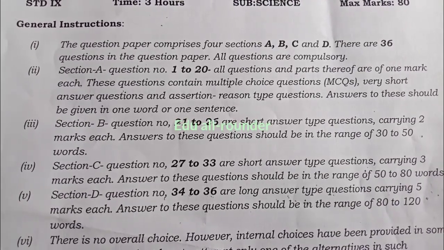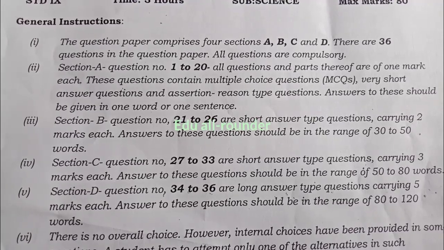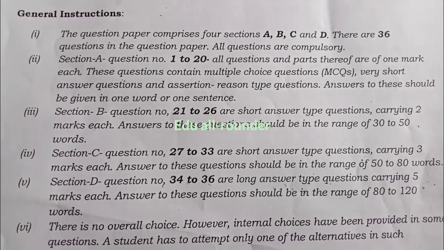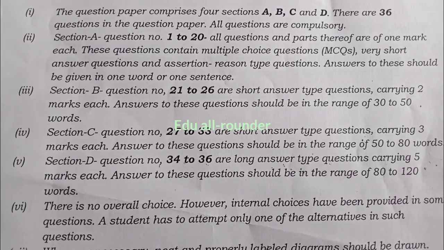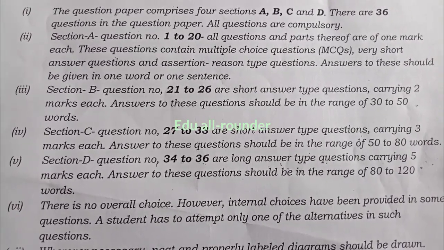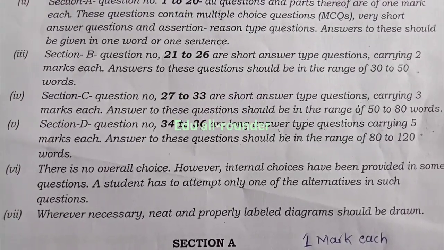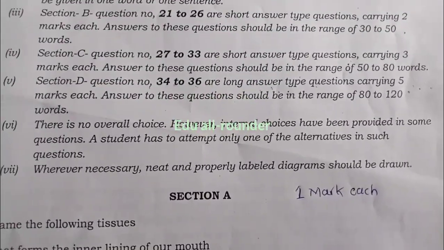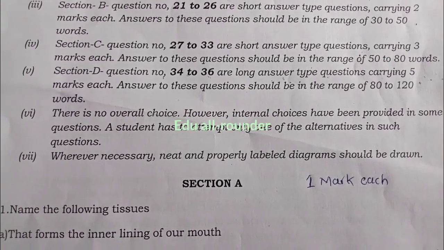The question paper comprises 4 sections: A, B, C and D. Questions in Section A, 1 to 20, carry 1 mark each. Section B, 21 to 26, carry 2 marks each. Section C, question numbers 27 to 33, carry 3 marks each. Section D, question numbers 34 to 36, carry 5 marks each. Now we will move to the questions.